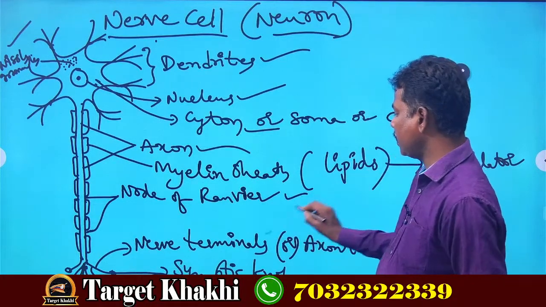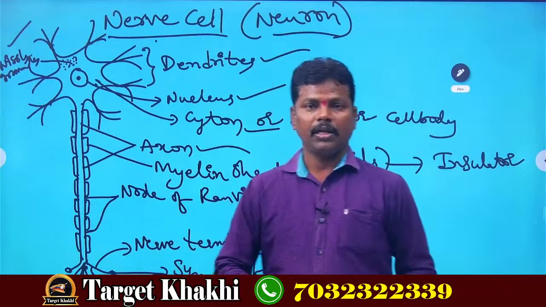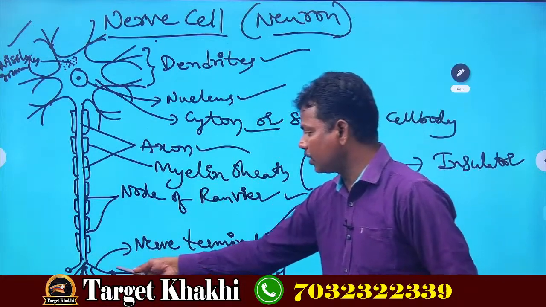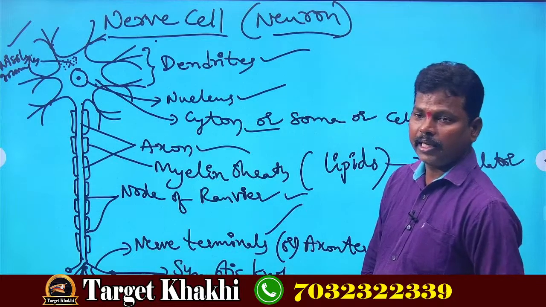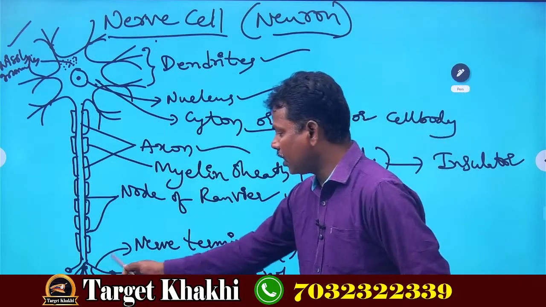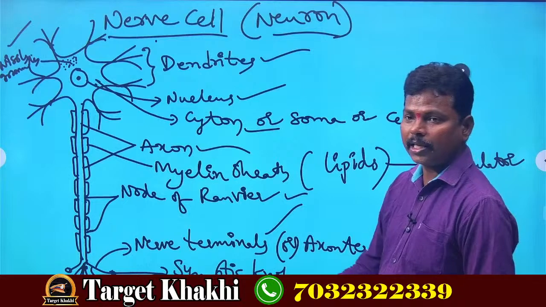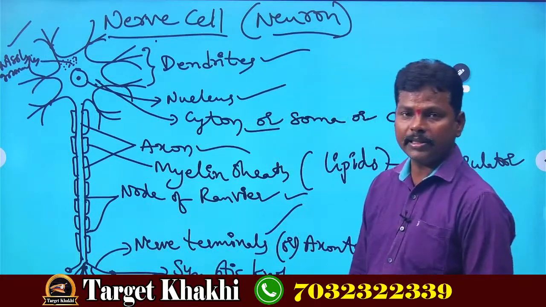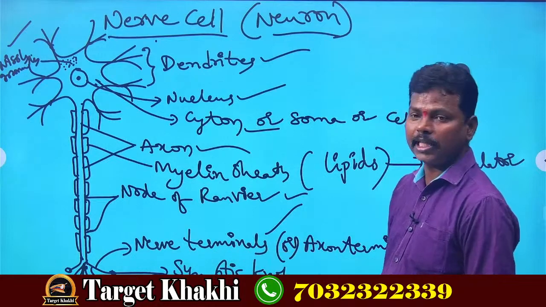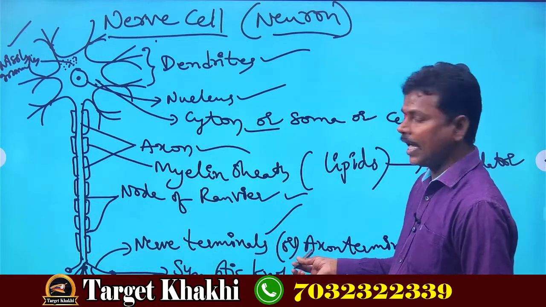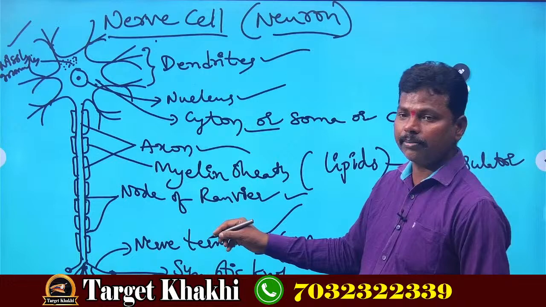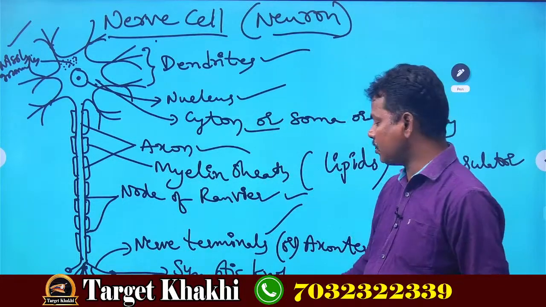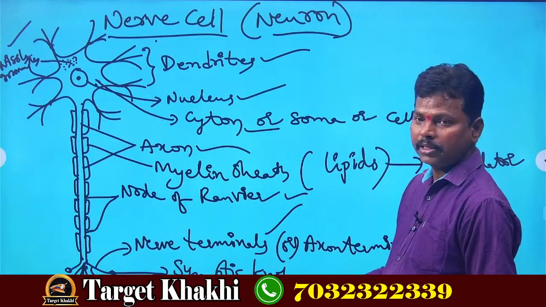Next, nerve terminals. The end part of the nerve cell, the bottom part, ends with a number of branches called terminals, or nerve terminals, or axon terminals. These axon terminals further end with a small bulb-like structure called the synaptic knob.